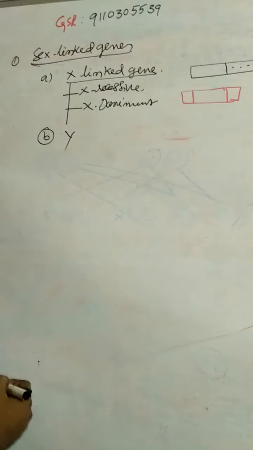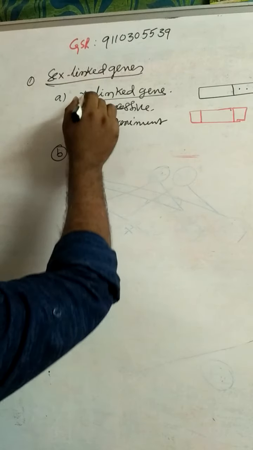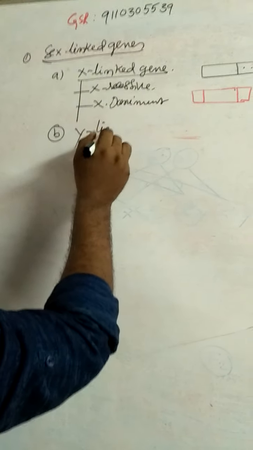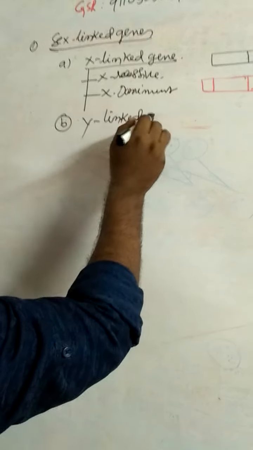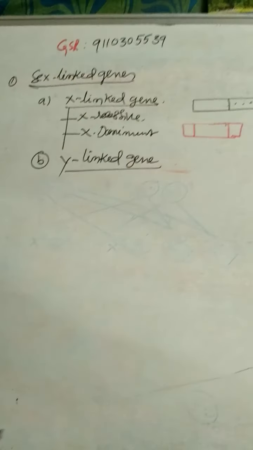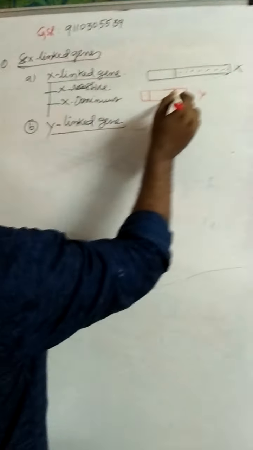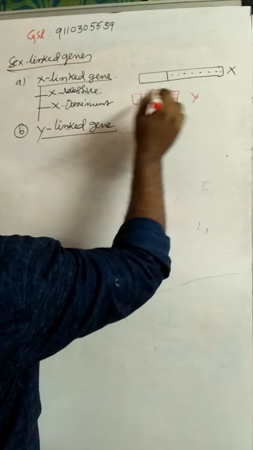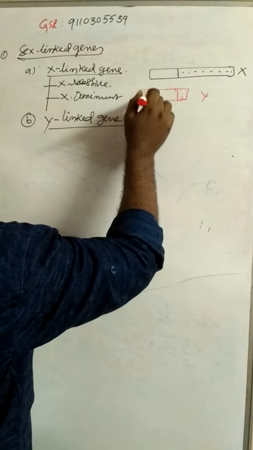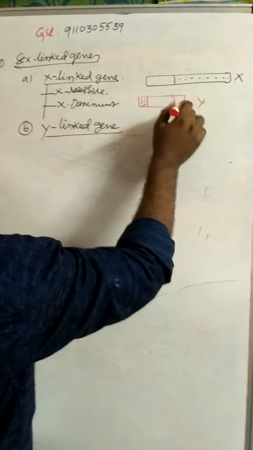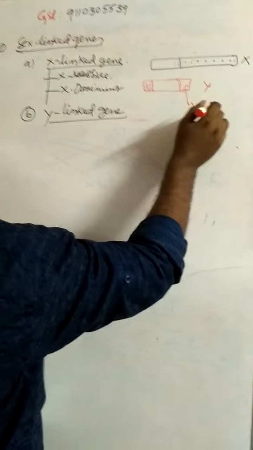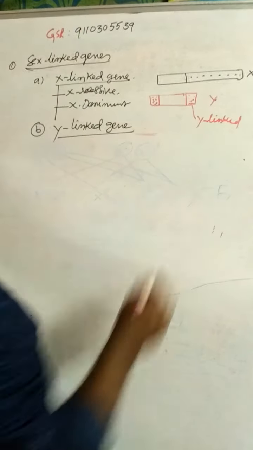The second one is Y-linked genes. What are Y-linked genes?